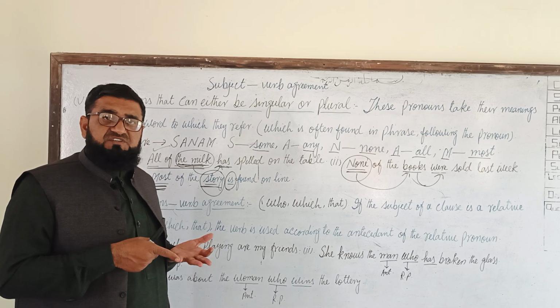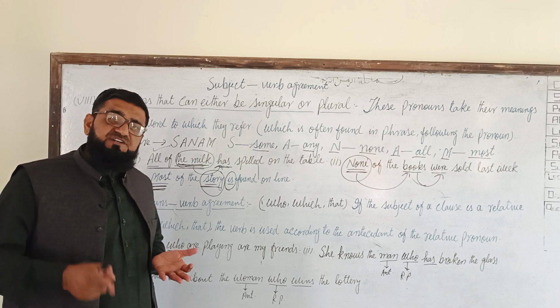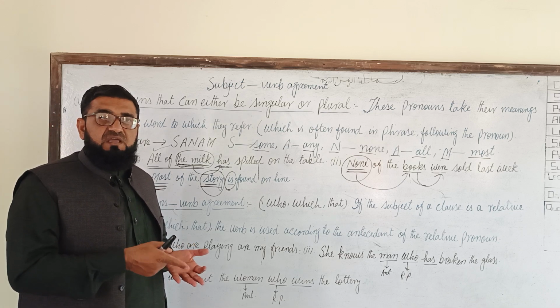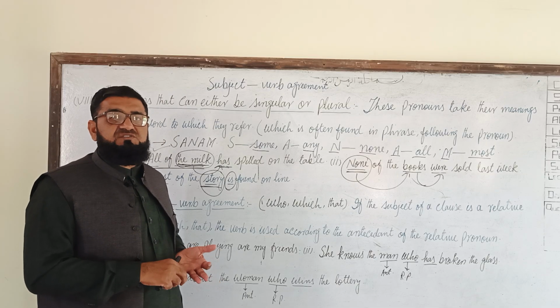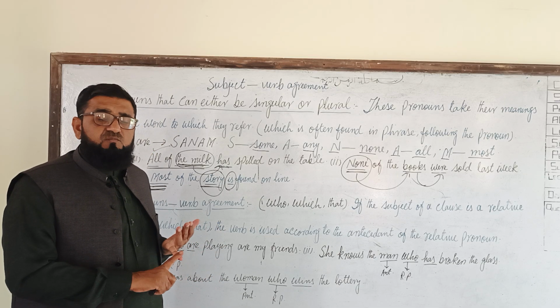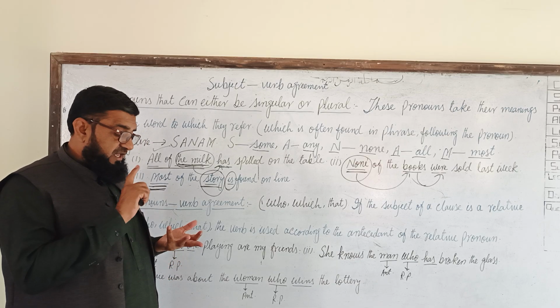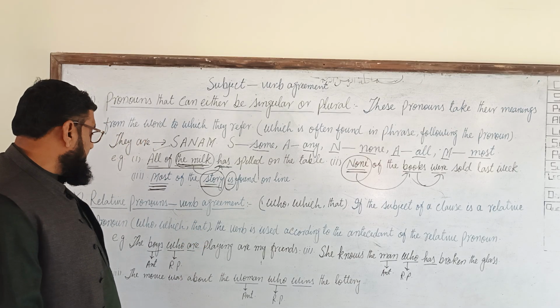So what is an antecedent? An antecedent is the word to which the relative pronoun refers. If the antecedent is plural, the verb will be plural. If the antecedent is singular, the verb will be singular.